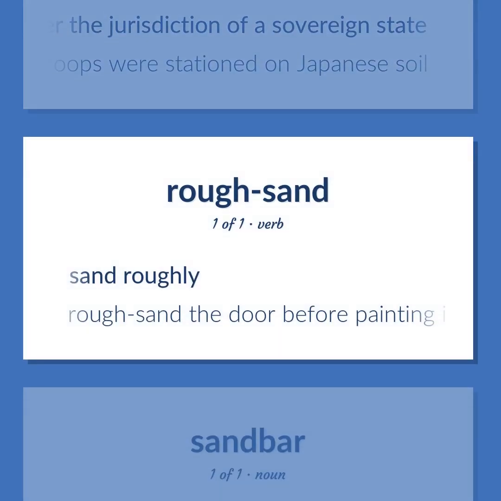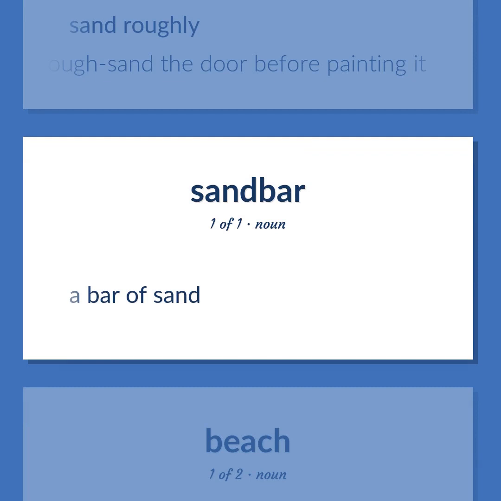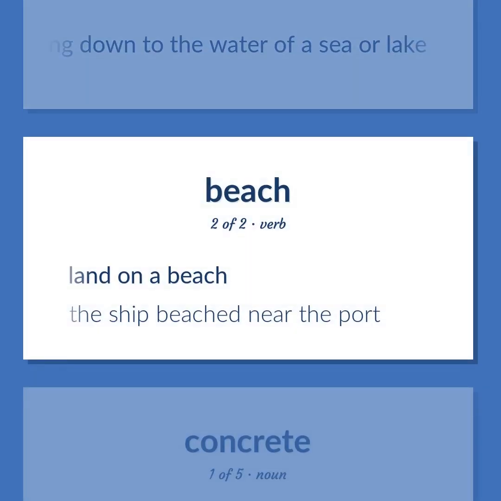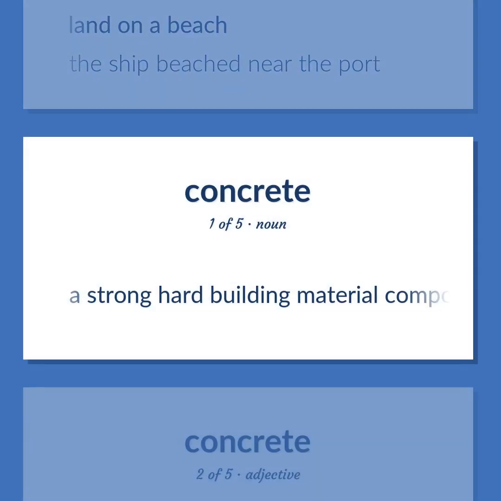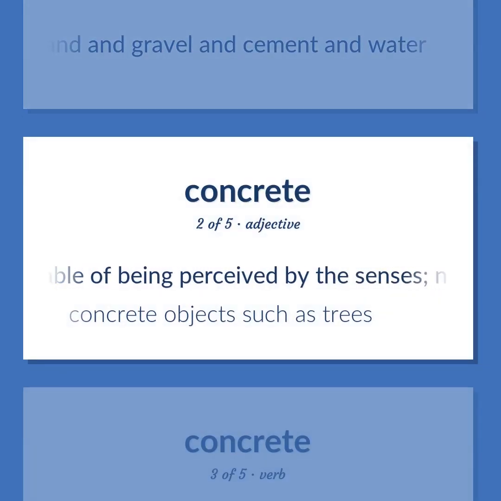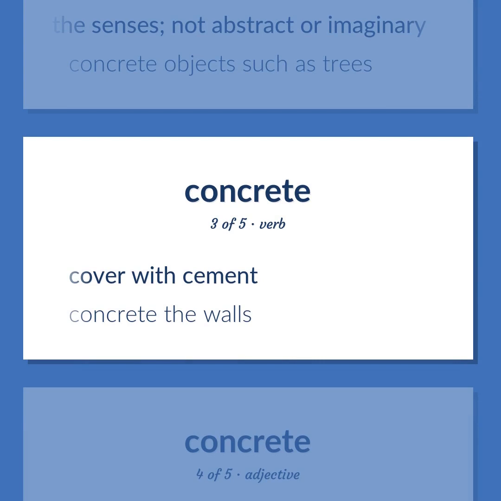Sand roughly. Rough sand the door before painting it. A bar of sand. An area of sand sloping down to the water of a sea or lake. Land on a beach. The ship beached near the port. A strong hard building material composed of sand and gravel and cement and water. Capable of being perceived by the senses, not abstract or imaginary. Concrete objects such as trees. Cover with cement. Concrete the walls.